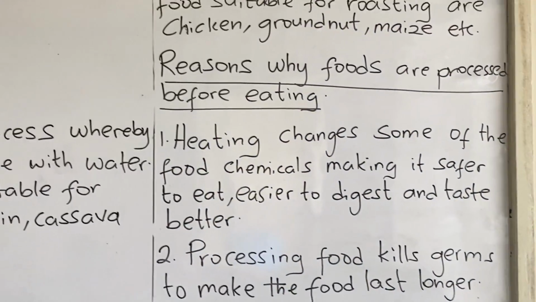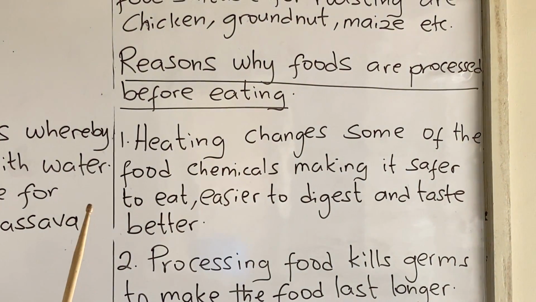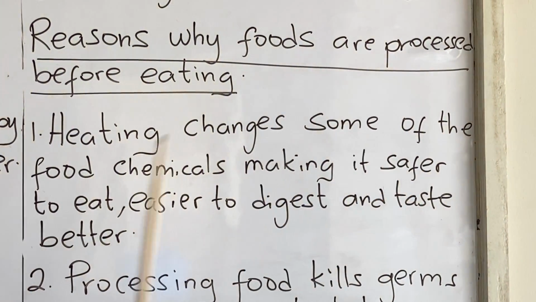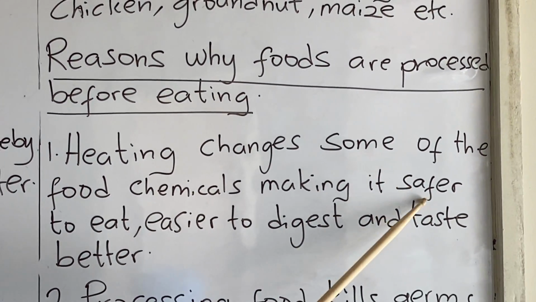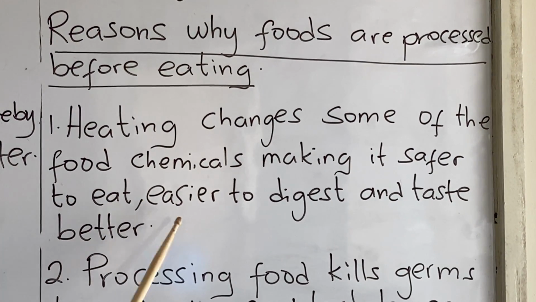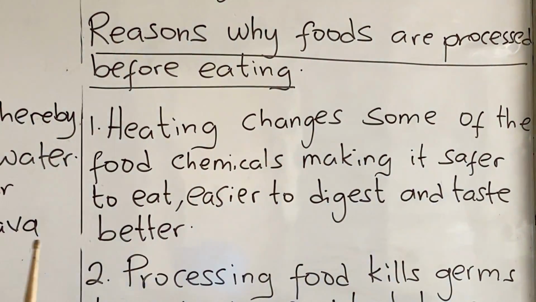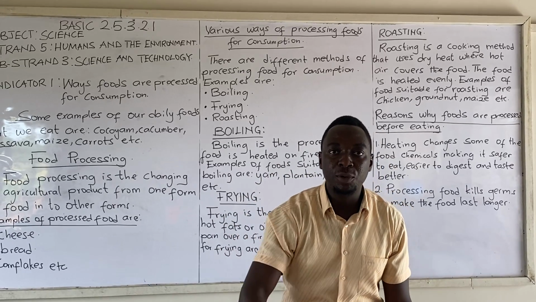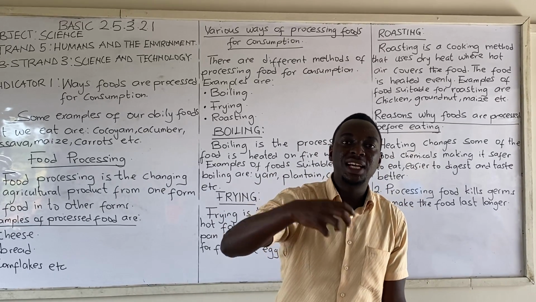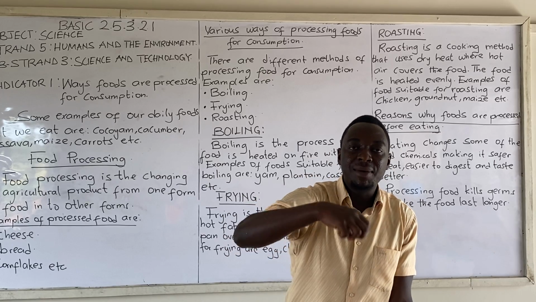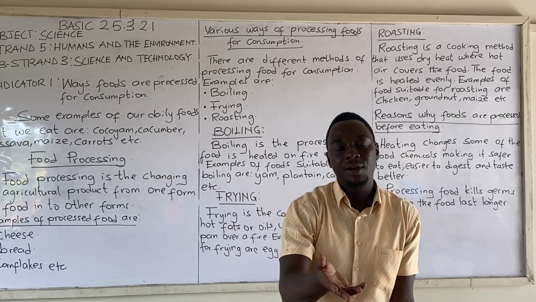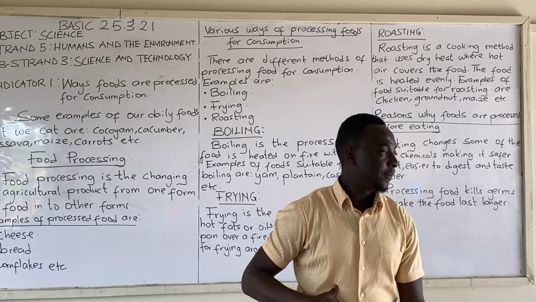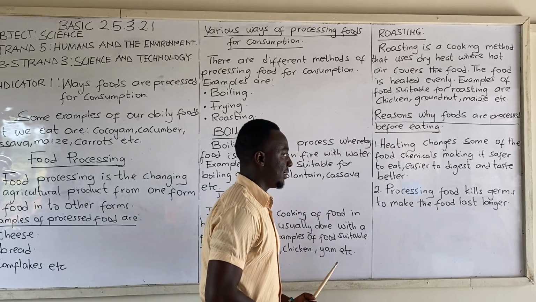Reasons why foods are processed before eating. Let's look at two reasons why. One, heating changes some of the food chemicals, making it safer to eat, easier to digest, and taste better. Most of the food processing involves heat, and the heat will change the chemicals in the raw food, for it to suit you to eat it. It will taste better, be easy to digest, and be safer to eat.